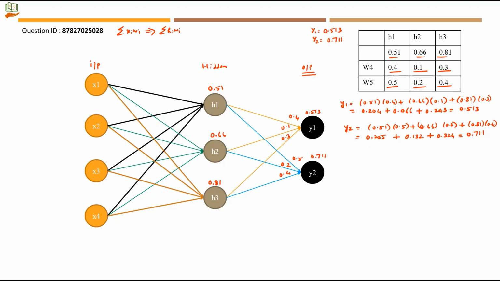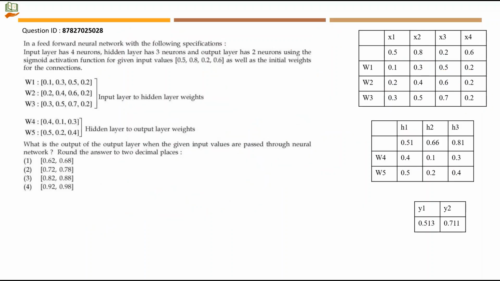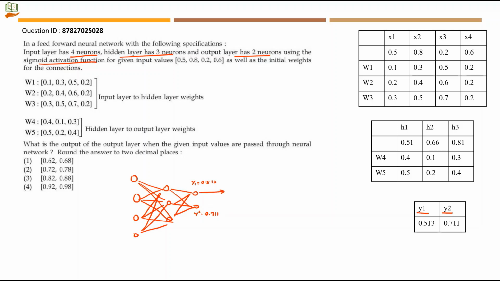So let's get into the question again. The input layer has 4 neurons, hidden layer has 3 neurons and output layer has 2 neurons. Using the sigmoid activation function for the given input values, the final value of y1 is 0.513 and y2 will be 0.711. Usually after the output layer there will be an activation function. You should have seen in the neural network structure. Now the activation function has to be used for both y1 as well as for y2.